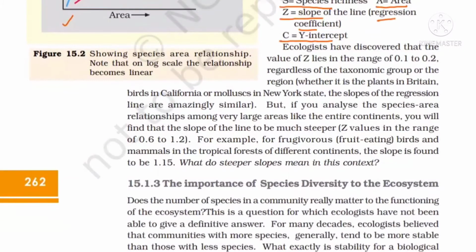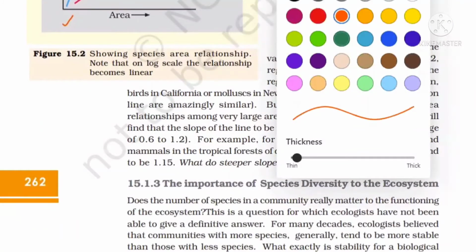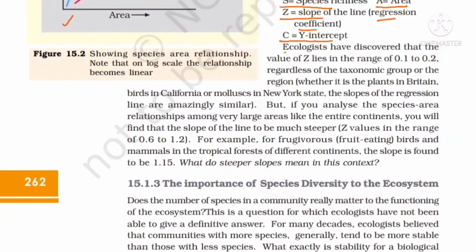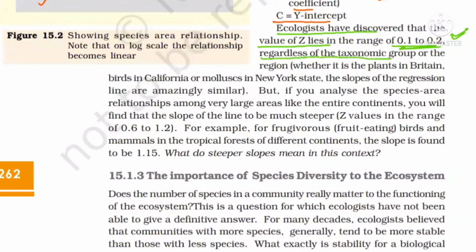Now see carefully, please focus, beta. Ecologists have identified that the value of Z lies in this range. It is not dependent on which taxonomical group or region. Regardless of the taxonomical group or the region, the majority lie in this range.